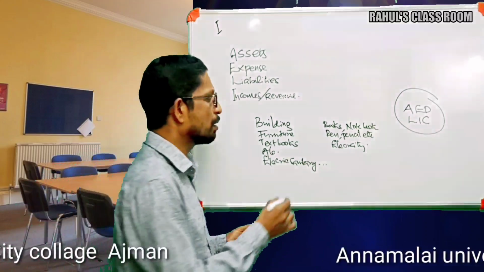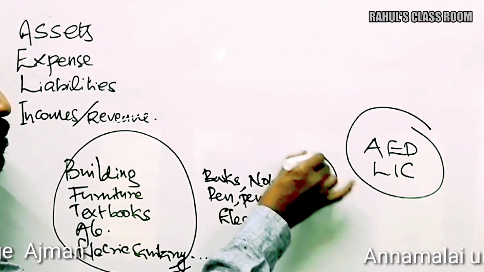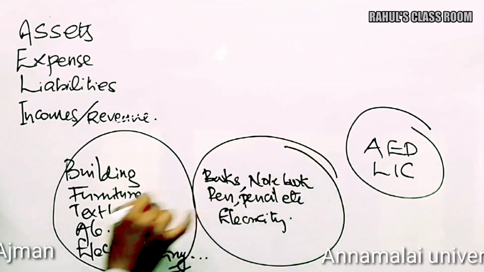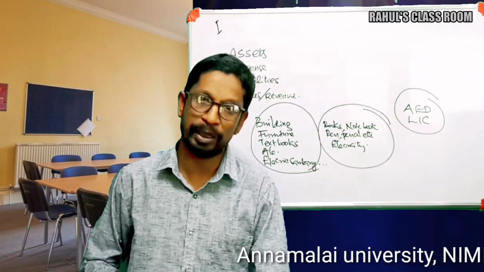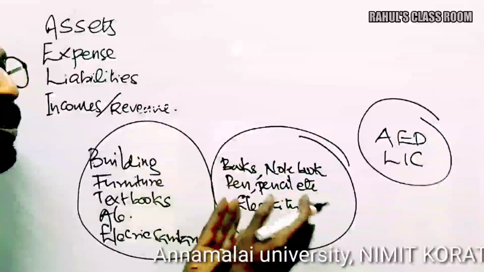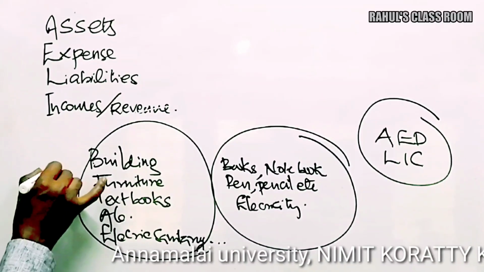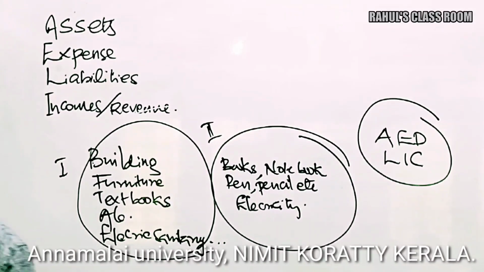Here we classify these into two groups. These are the different things which are very essential for doing our activity, and conveniently we can group these items into two: first group items and second group items.